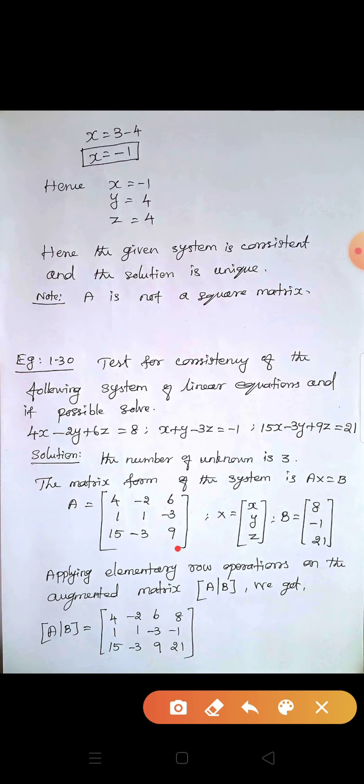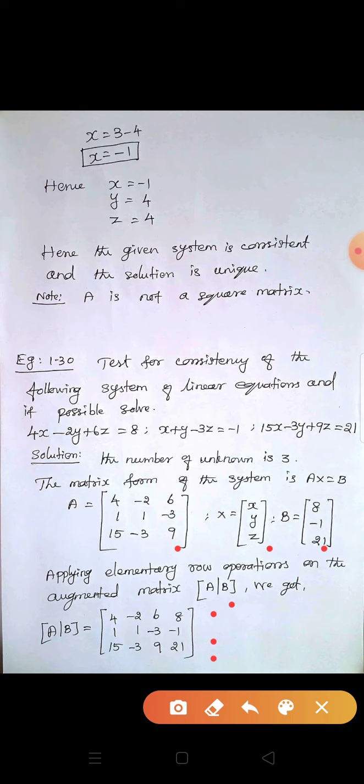X is x, y, z. B is 8, minus 1, 21. Applying elementary row operations on the augmented matrix A by B, we get A by B equal to 4, minus 2, 6, 8; 1, 1, minus 3, minus 1; 15, minus 3, 9, 21. This is our A by B.